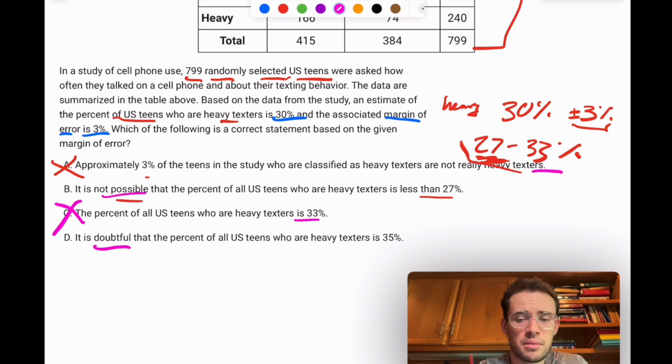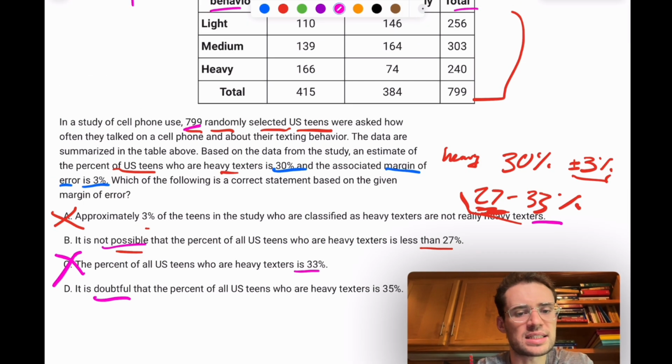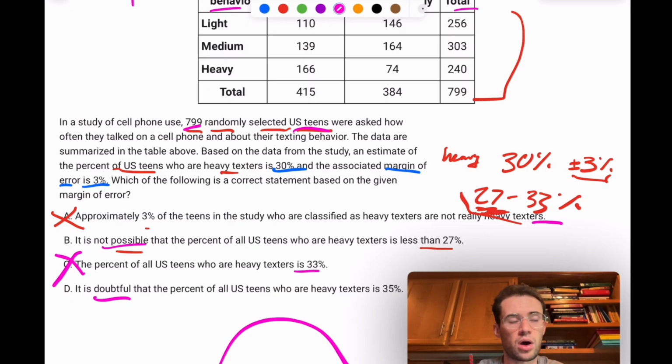Not possible. Because usually with the sample, basically what it means is you're just taking 799 randomly selected, so you're hoping that they're going to be a representative sample of all US teens, right? But there's always a chance that you randomly over-selected the heavy users or under-selected the heavy users, based on just a normal distribution of how people are. And if you just took 799. The bigger the sample size, assuming that you are doing truly random sampling, the less likely it will not be representative, and the more likely it will become more and more representative.